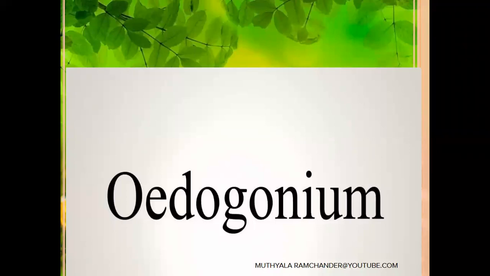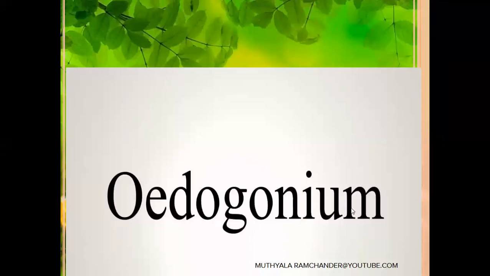Edogonium. It is one type of algae, belongs to Chlorophyceae class. Edo means swollen structures. Gonium means female reproductive organs.